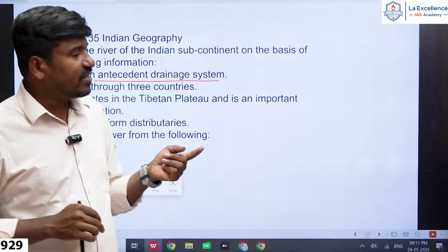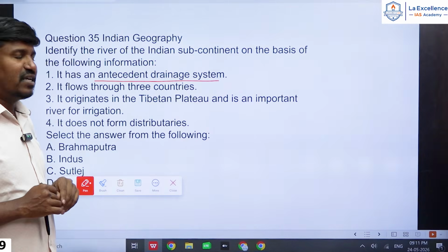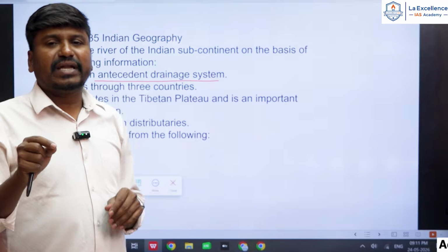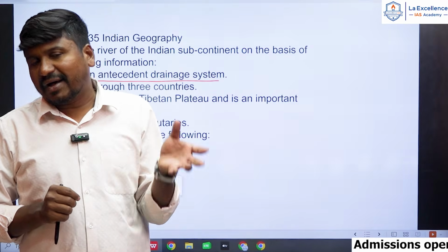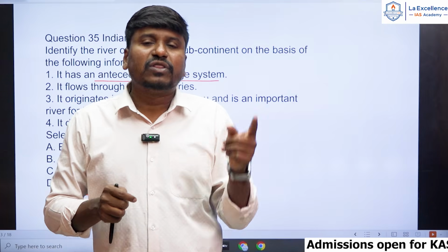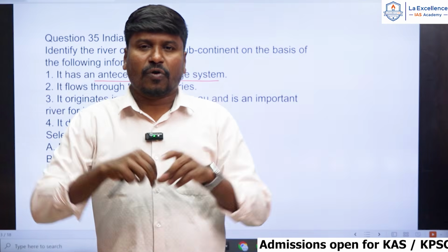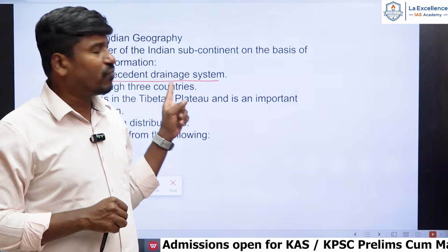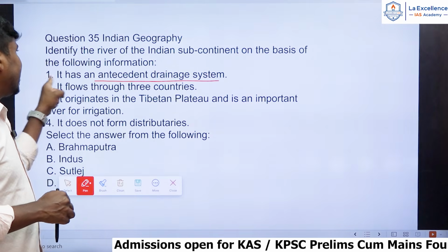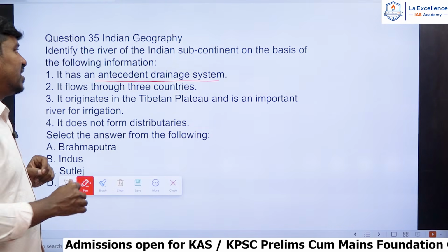Different types of patterns are there, and the question is about the antecedent pattern. Antecedent pattern meaning the rivers will follow their original path. They will not change their direction, even though there is a change in the surrounding topography or landscape. That we call an antecedent river.